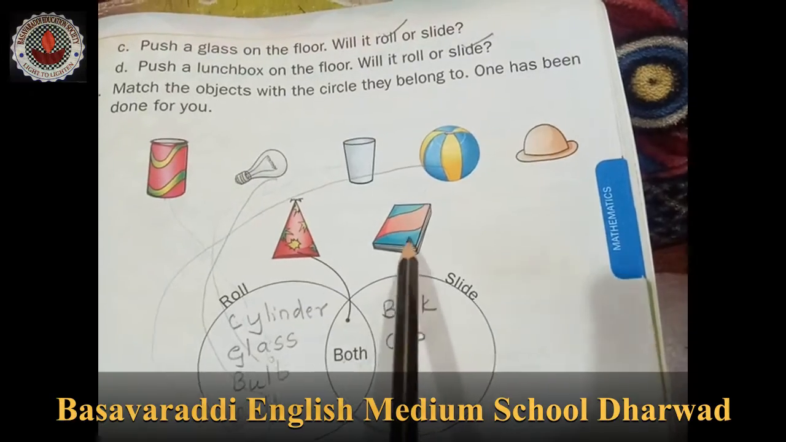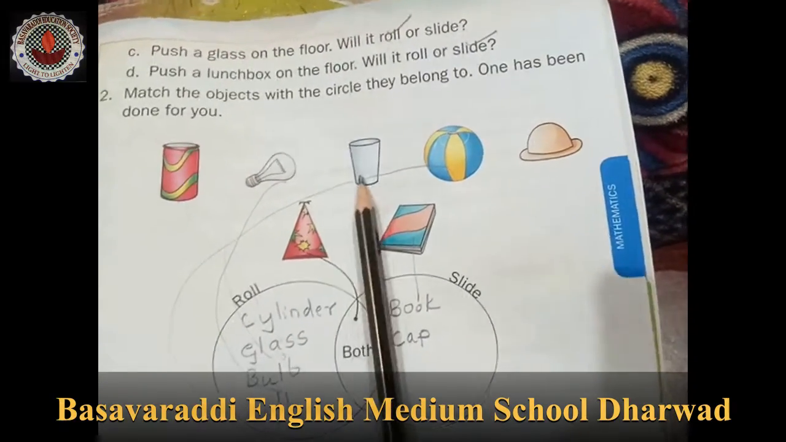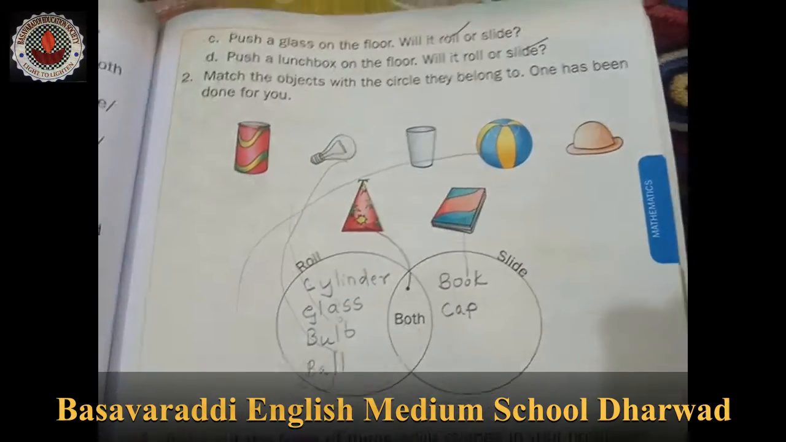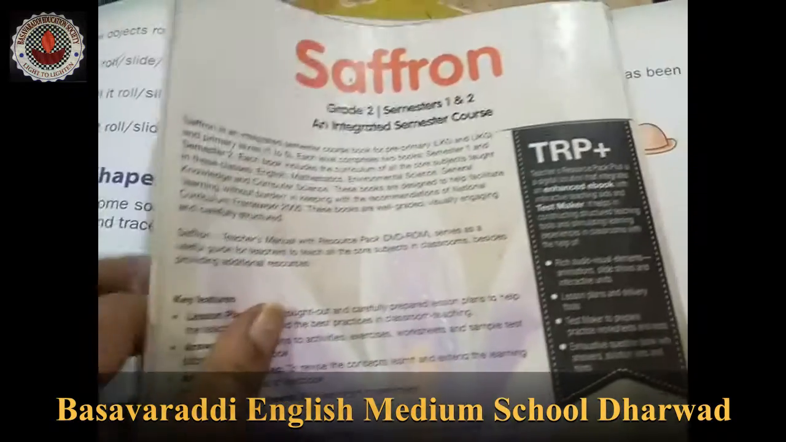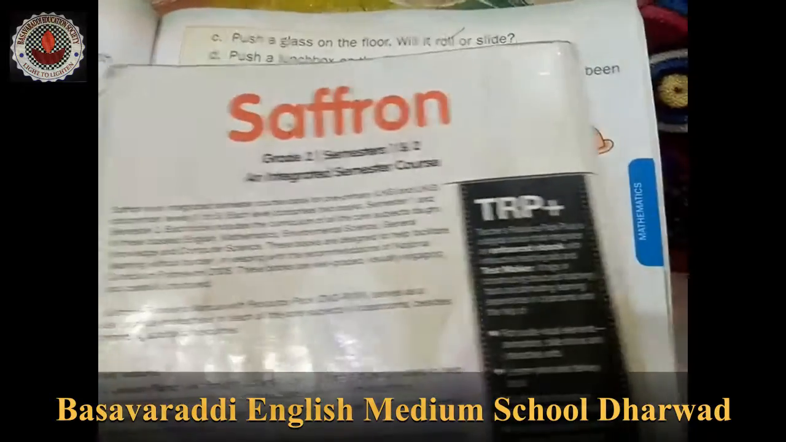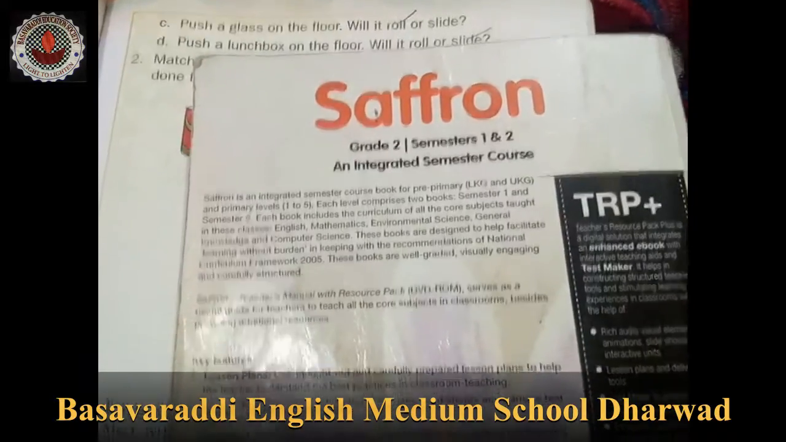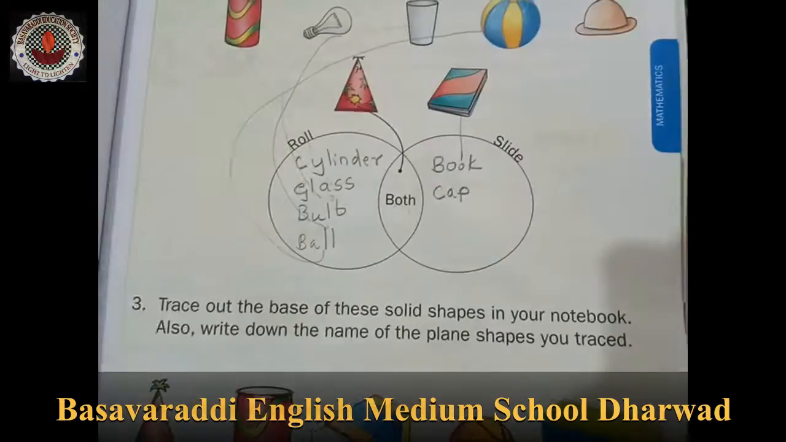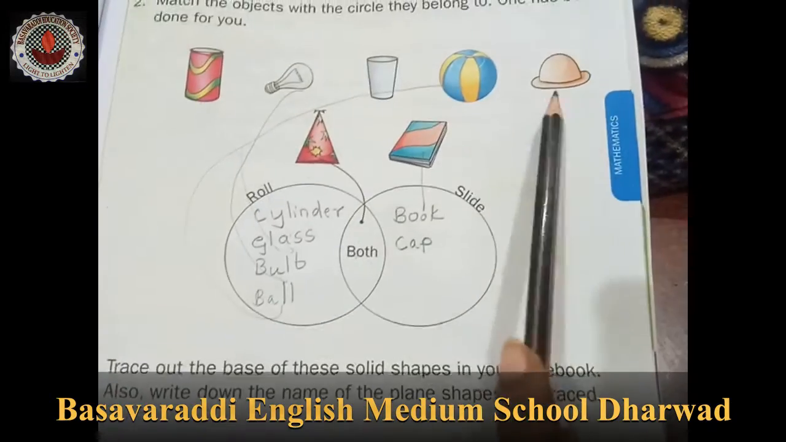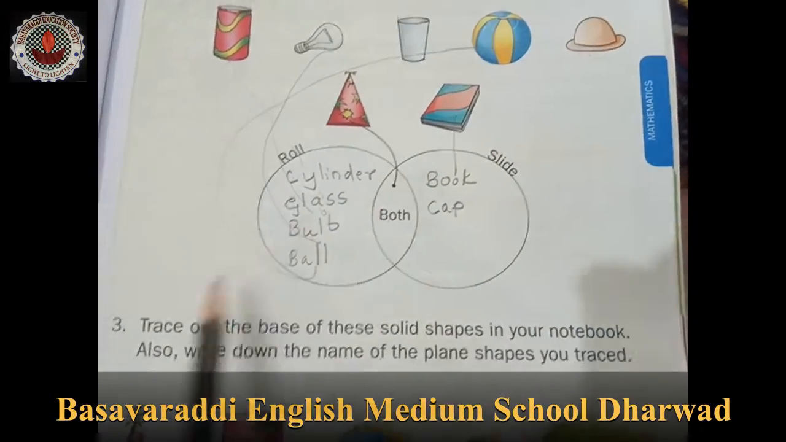And the book is a slide. We are making a slide. The book we are taking, and what are we making? We are taking the book. Here I am pushing this one. This is not rolling. This one is a slide. Okay. Then the cap. The cap is also a slide.